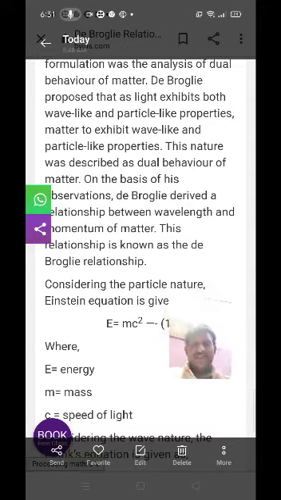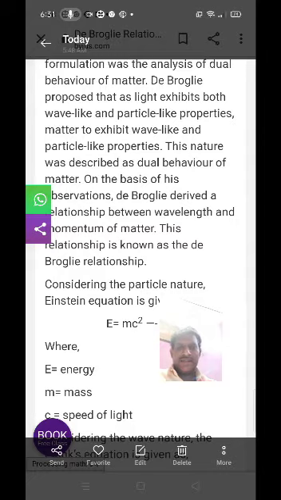Today, let us discuss the de Broglie concept. In 1923, de Broglie suggested that like light, matter also exhibits dual behavior. That means matter exhibits wave as well as particle nature.